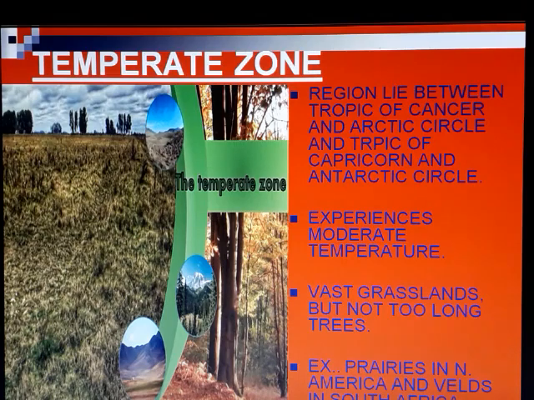Basically, it experiences moderate temperature. The temperature is not so high, not so low; it's not too cold or too hot. Vast grasslands are there, but most of the trees are not so tall. They are short. The two examples are the prairies in North America and the pampas in South America.